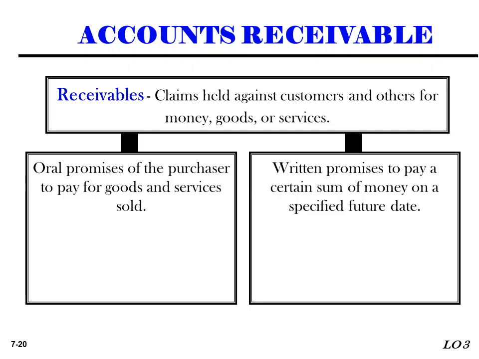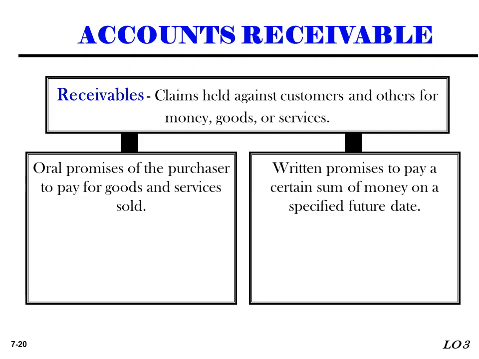Account receivable means there is an amount owed to the business by customers or other parties as a result of selling goods or service on credit. So they are reported as a current asset on the balance sheet. There are two types of receivables: account receivable and notes receivable.